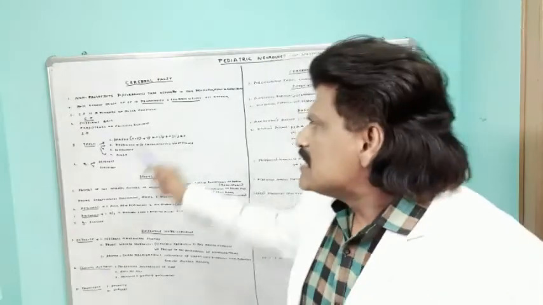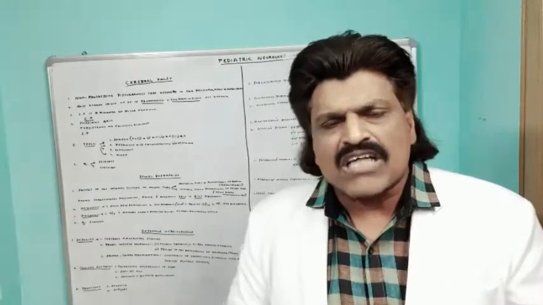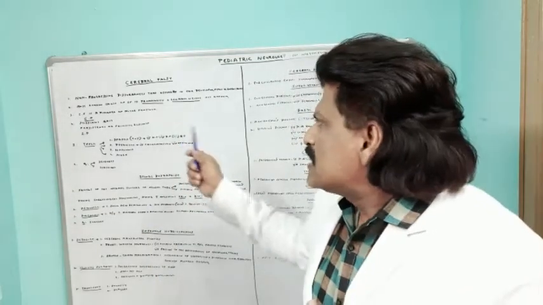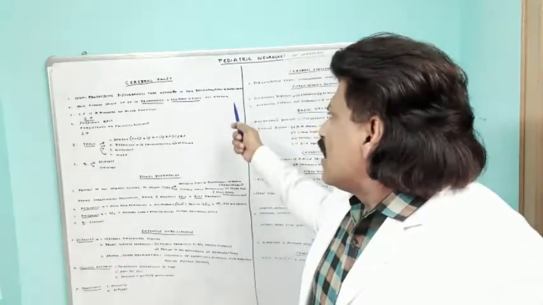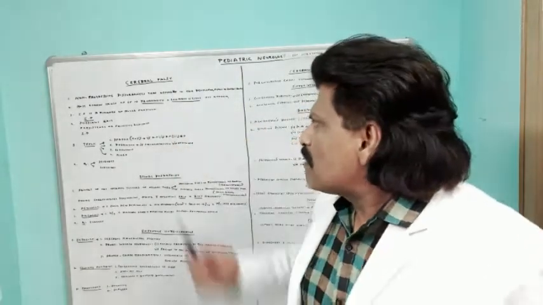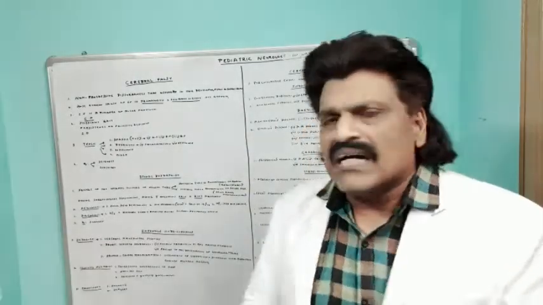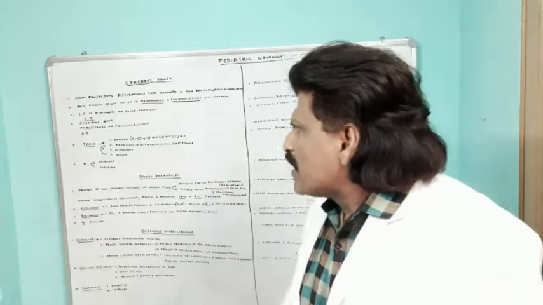The first and foremost disorder we should discuss is cerebral palsy. But what is cerebral palsy? Cerebral palsy is a non-progressive disturbance that occurred in the developing fetus or the infant brain. Very important, it is non-progressive.